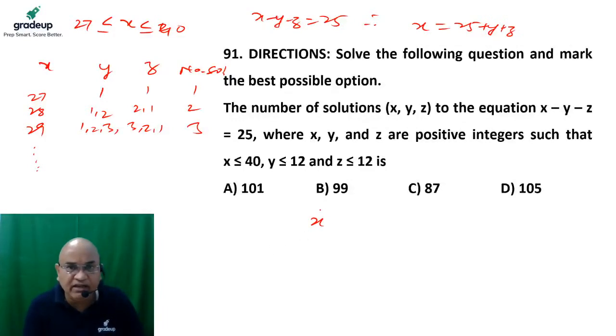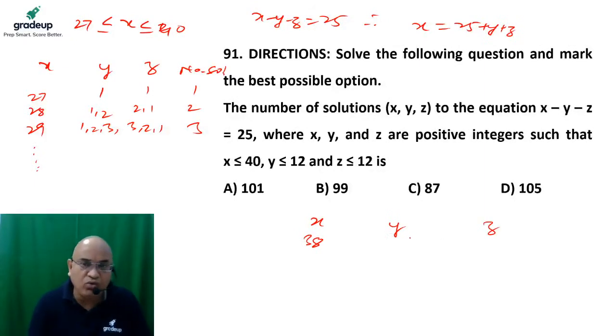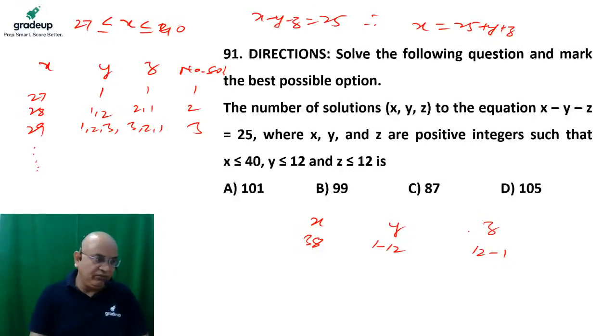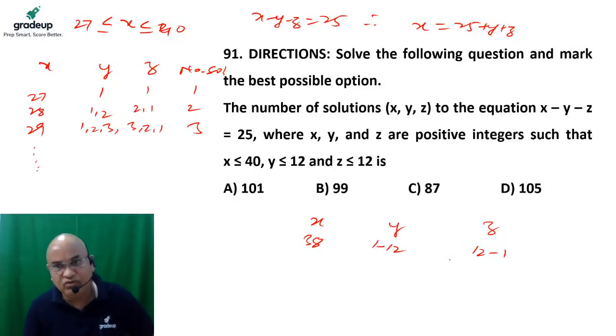If we keep going on and on, like 38, let's say if x is equal to 38, then the value of y could be anyone from 1 to 12. If y is equal to 1, then z might be anything from 12 to 1. Yes or no? Very true. So if the value of x is 38, then y could be 1, so z might be 11, I think.